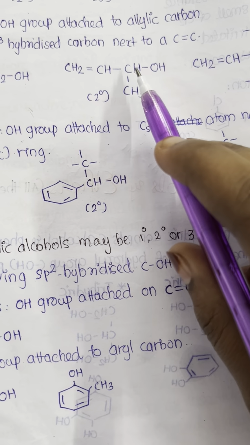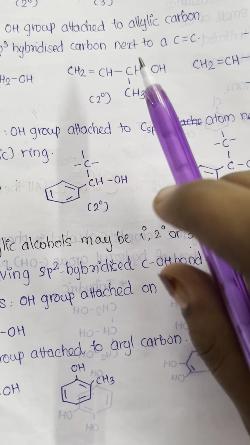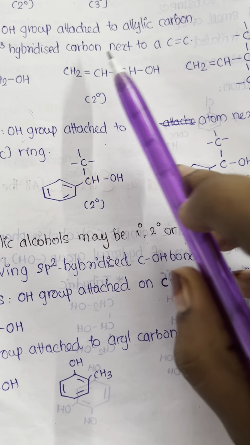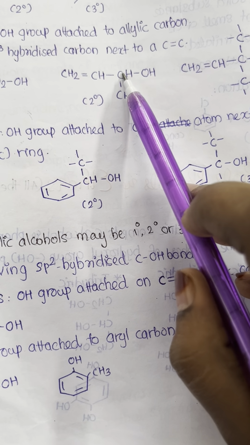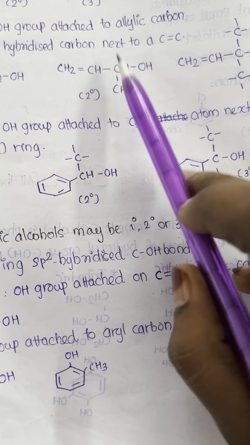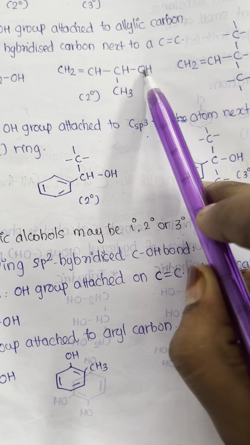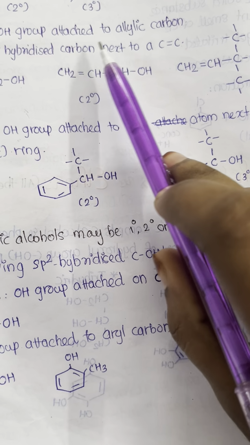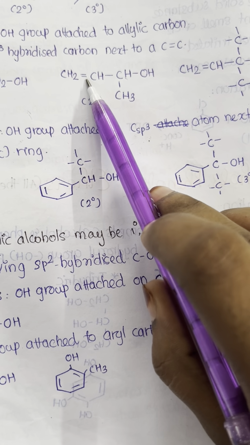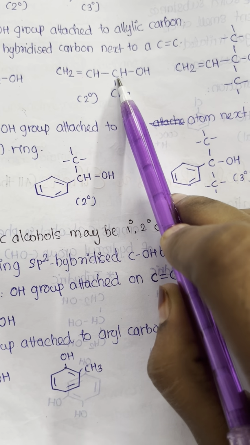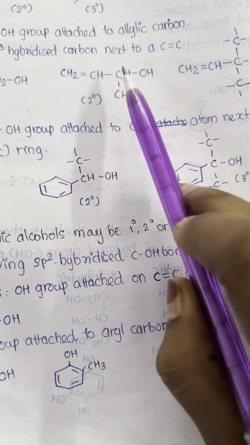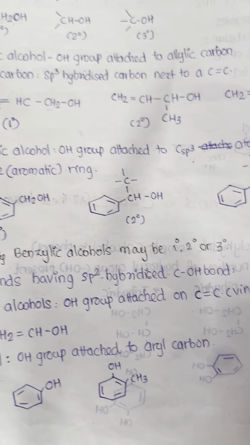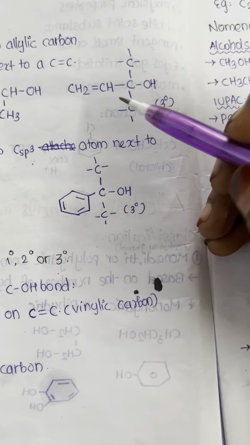Now here is another example. This carbon is again sp3 hybridized. All four valencies are satisfied by single bonds, but it is in turn connected to two other carbons, so it is a secondary carbon. It is sp3 hybridized, but it is a secondary carbon, and this OH is connected to the secondary sp3 hybridized allylic carbon. There is an adjacent C=C double bond. So it is an sp3 carbon, it is a secondary carbon, it is an allylic carbon. So it is called secondary allylic alcohol. Secondary allylic alcohol.